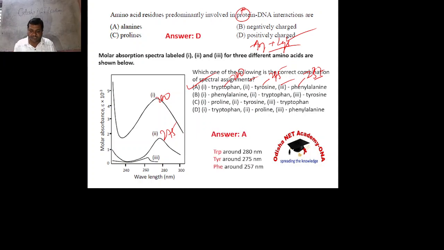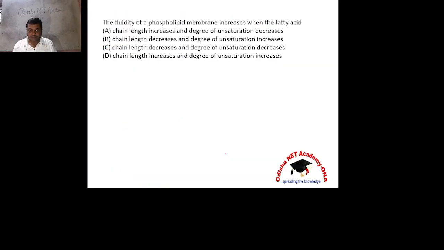Okay, so the data is given to you. Fluidity of phospholipid membrane increases where the fatty acid... See here, the concept of membrane fluidity. Membrane fluidity increases means the melting temperature of the membrane should be less. The melting temperature of the fatty acid depends upon two things: chain length, which is directly proportional, and unsaturation, which is inversely proportional.